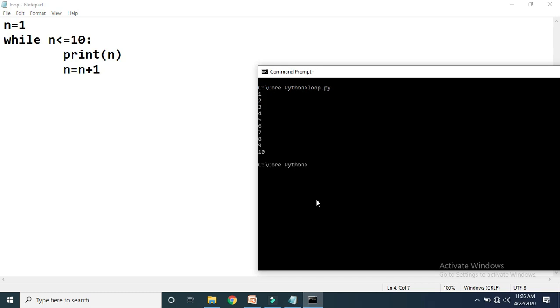Loop.py. See here, we are getting numbers from 1 to 10. I want to start with 1, that's why I have mentioned the initial value of n as 1. I want to display numbers up to 10, that's why I have written the condition as n less than or equal to 10. And I want every next number to be the previous plus 1, that's why I have written n is equal to n plus 1.